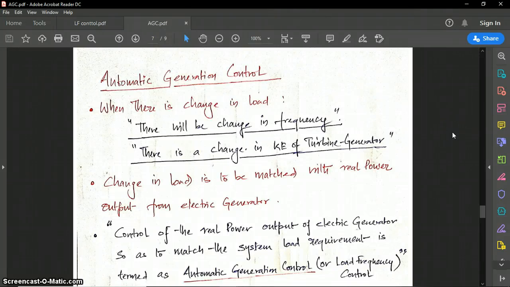Welcome back, students. We are studying automatic generation control, and we will see what is automatic generation control. In the previous lecture we studied the turbine speed governing system. Actually, there is a change in active power. When there is a change in active power, there is a change in frequency.